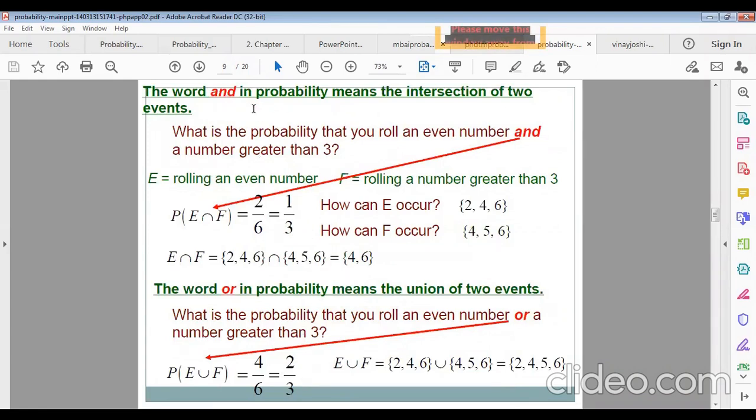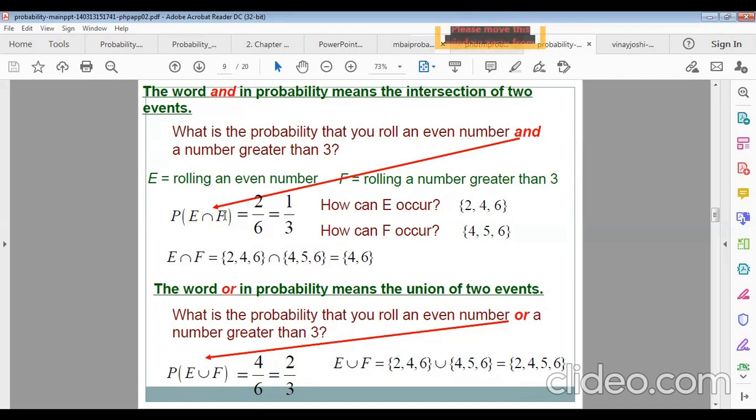Now the word and in probability means the intersection. Remember it. And means intersection. So what is the probability that you roll an even number and a number greater than 3? Very interesting example. E is rolling an even number, and F is rolling a number greater than 3. There are two events. One is for an even number and the other is for getting greater than 3.